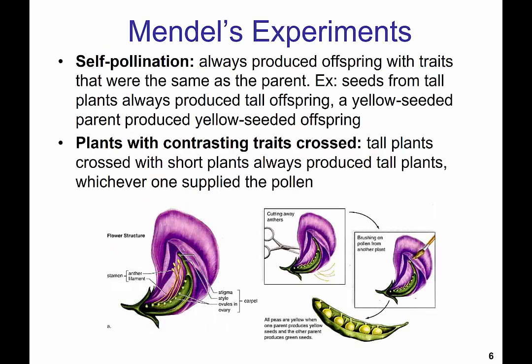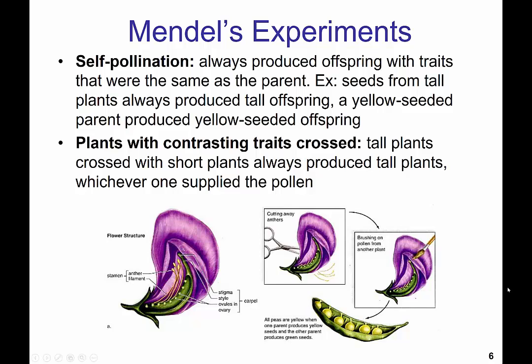In Mendel's experiments, if he took a plant and allowed it to self-pollinate, it always produced offspring with traits that were the same as the parent. For example, seeds from tall plants always produce tall offspring, or plants with yellow seeds produce yellow-seeded offspring. He also experimented by crossing plants with contrasting traits. He could cross tall plants with short plants, or yellow-seeded plants with green-seeded plants.